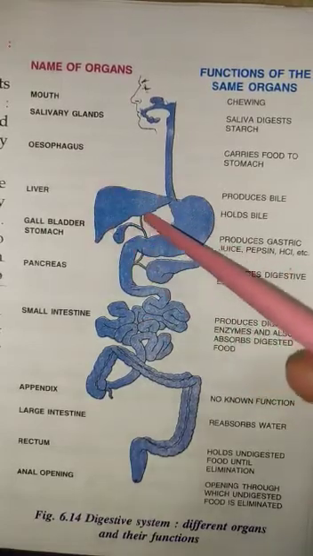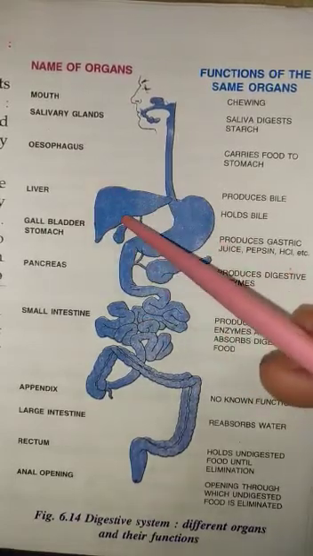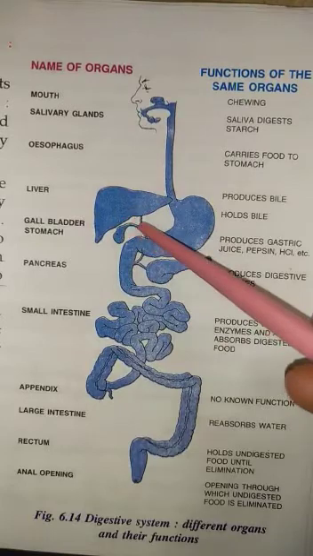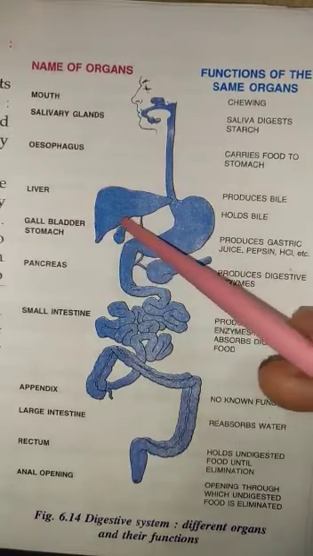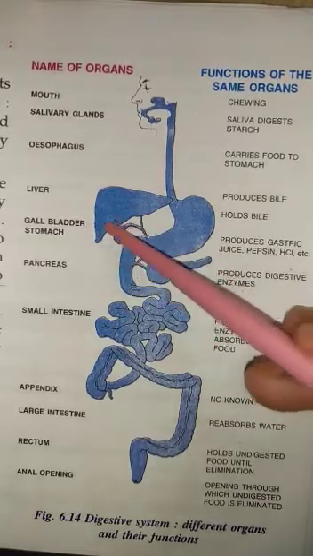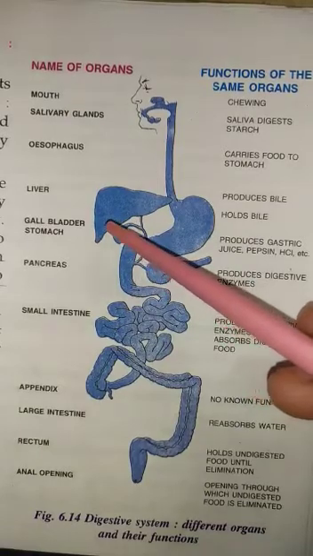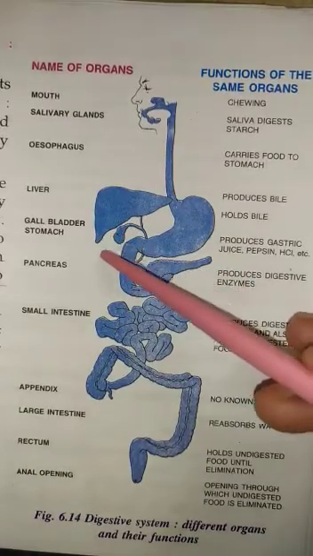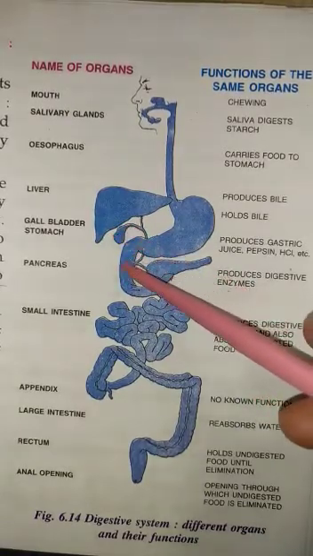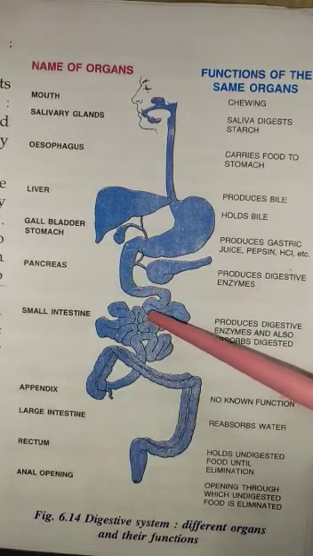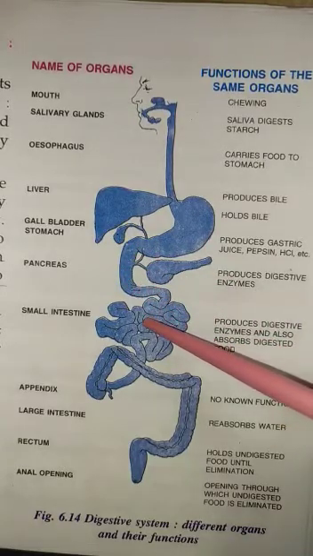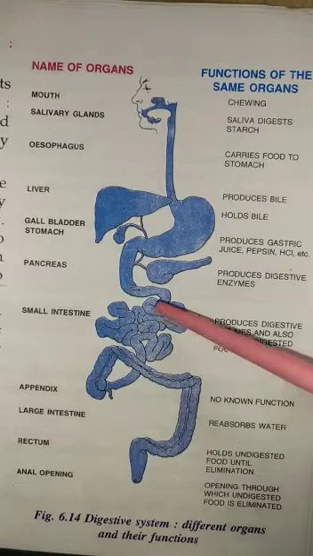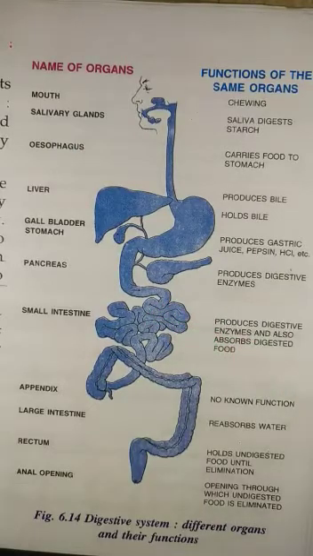Liver secretes the bile juice which is stored in the gallbladder. This is gallbladder. The gallbladder pours the bile through the bile duct into the small intestine. The bile breaks down the fat and oil.